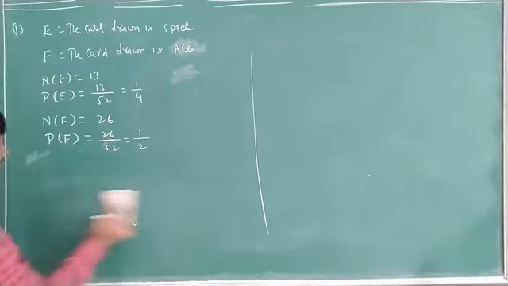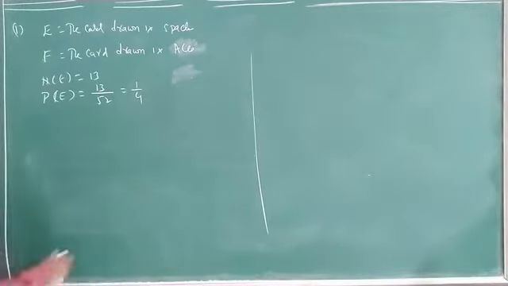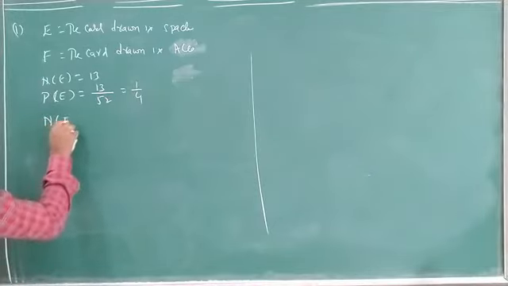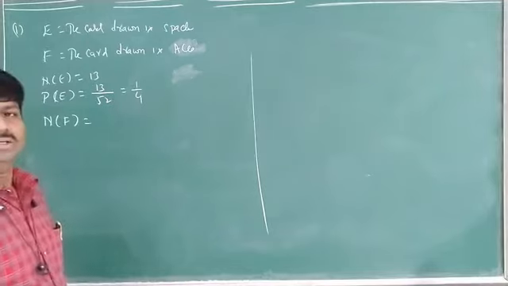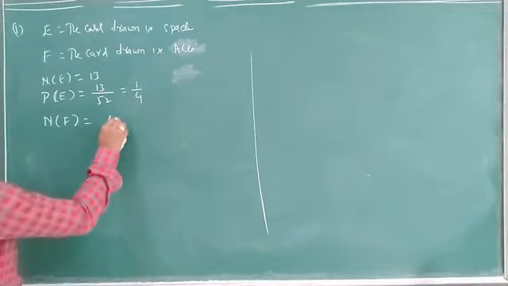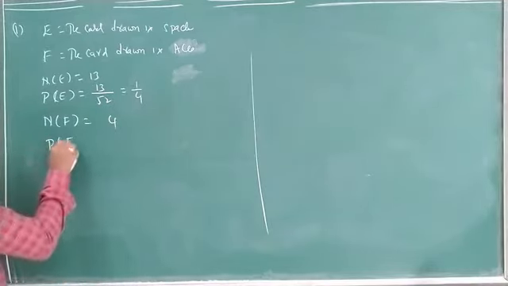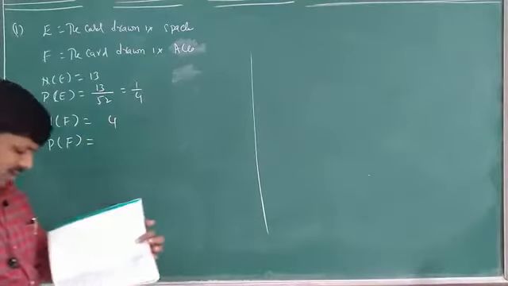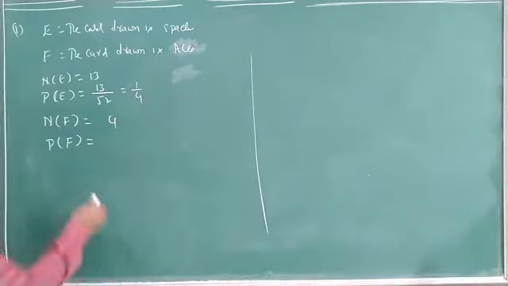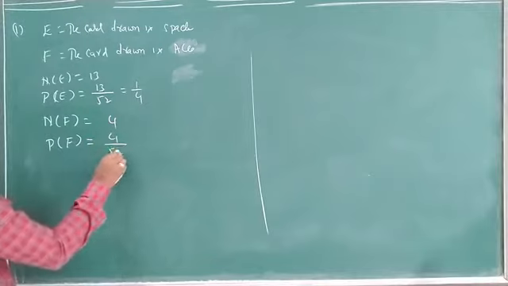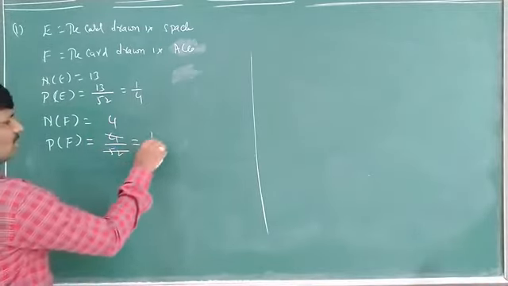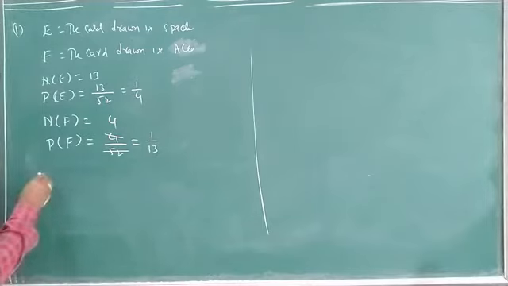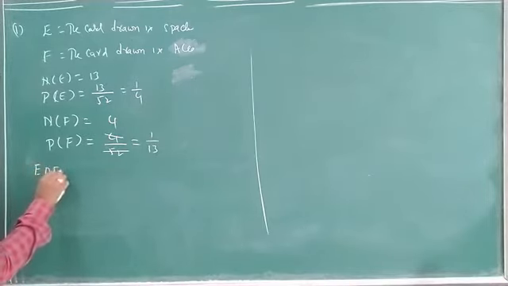See, F only. What is the number of F? The card is an ace card. How many ace cards are there? 4. Yes or no? So what is the probability of F? 4 by 52. So 4 by 52 means 1 by 13. Yes or no? Yes.